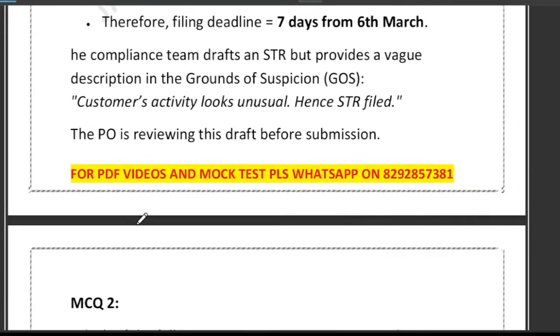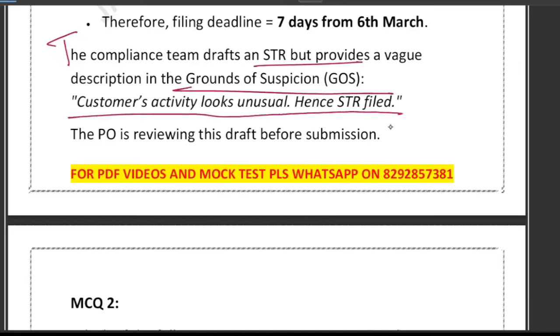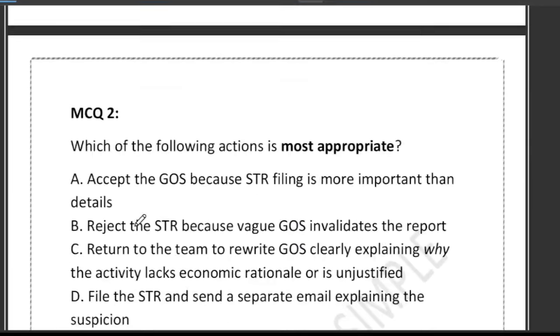Now the second question of the same case study is like this. The compliance team drafts an STR but provides a vague description in the ground of suspicion, that customer activity looks unusual, hence STR filed. The PO is reviewing this draft before submission. The question is, which of the following actions is most appropriate? This is quite vague and incomplete. The principal officer must review this before submission. What is the most appropriate action?